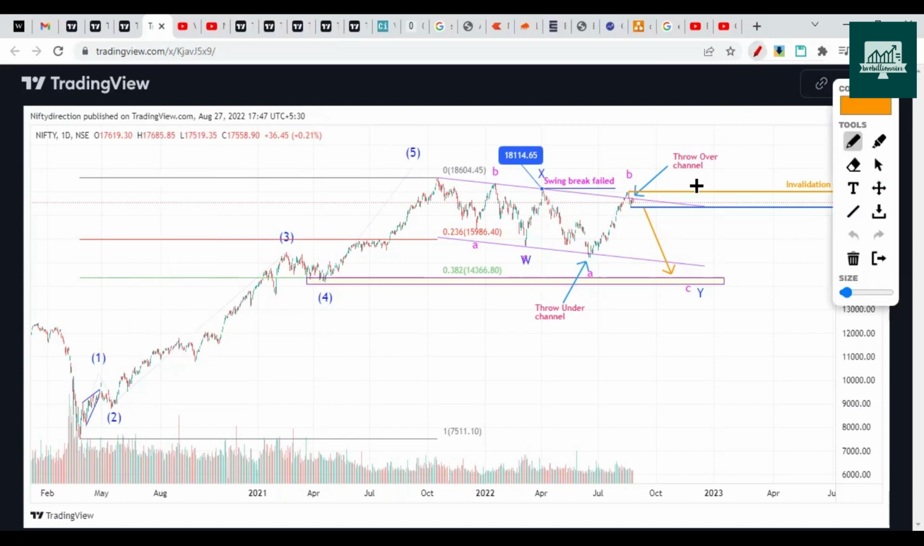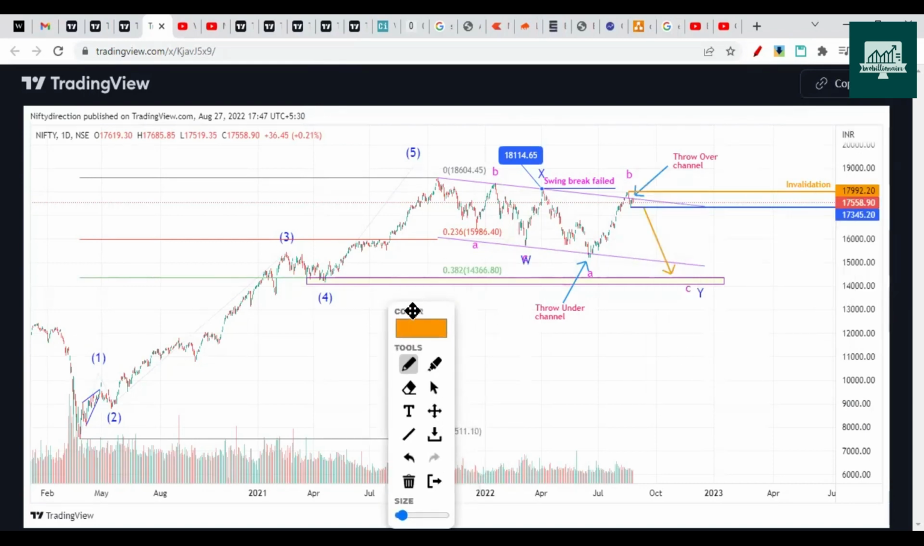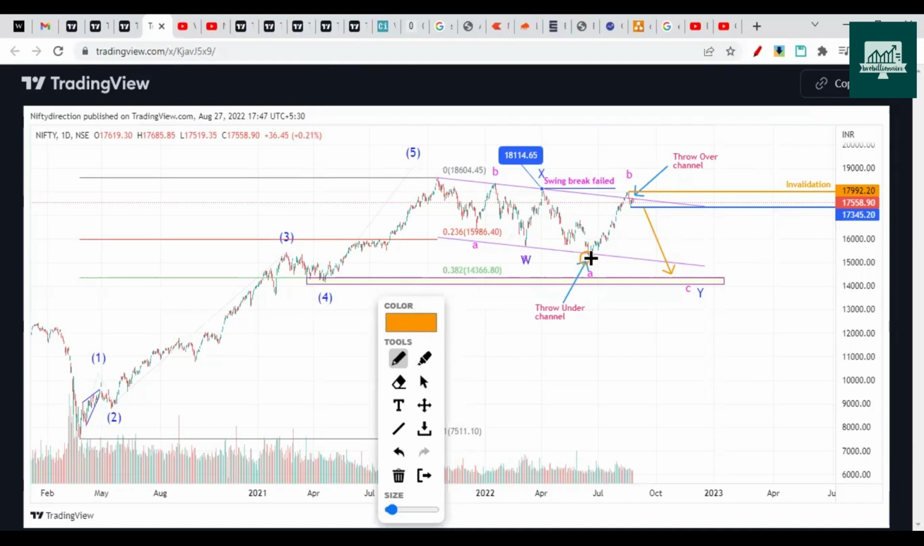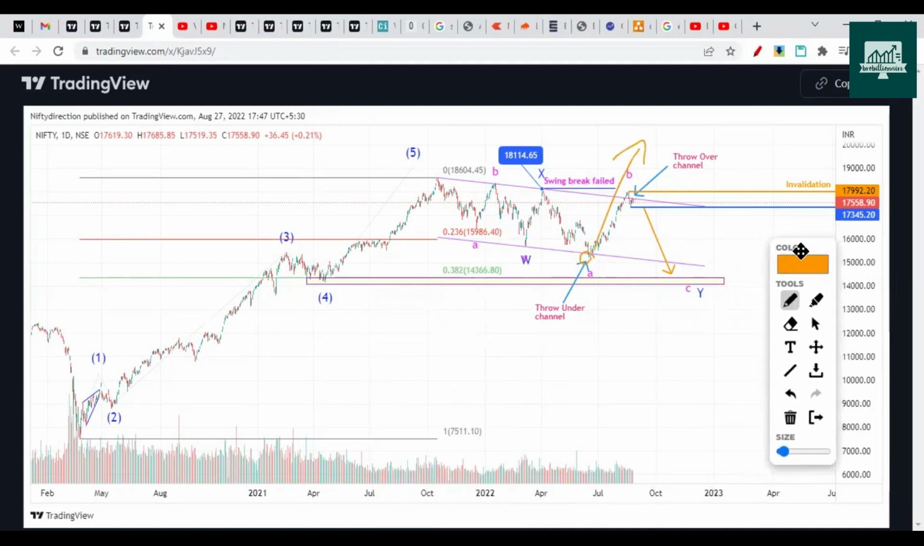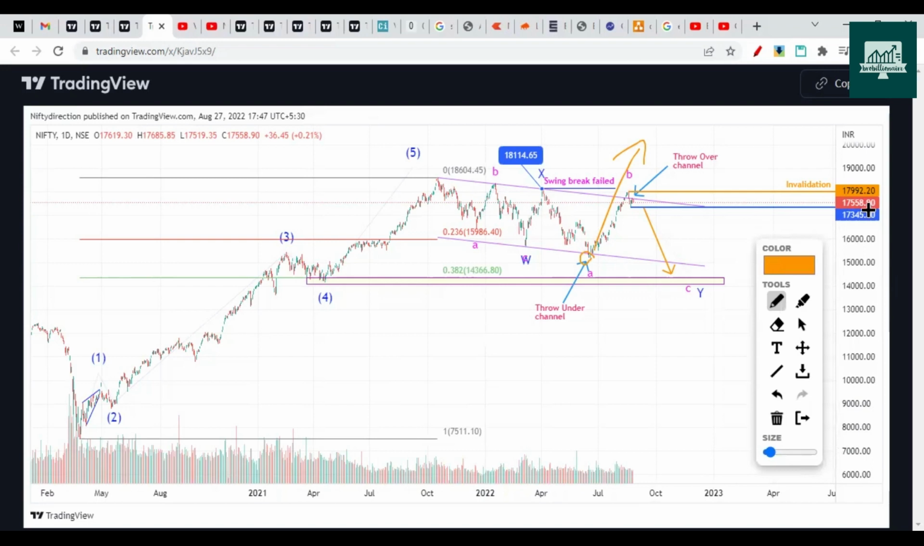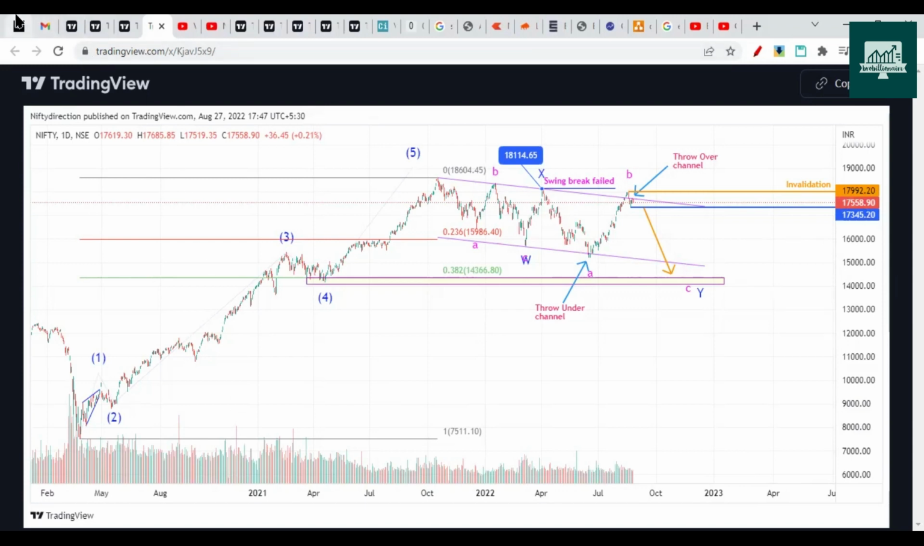Here, as I explained, it is a WXY complex correction. I have changed the style of labeling the waves a little, so this gives a better picture. That's what I think, because in the previous analysis we were considering a Z wave completed here and shooting on the upside. Let's see which one comes true. But as of now, we have to remember this level and this level for considering upside and downside. Let's move forward and check the chart.